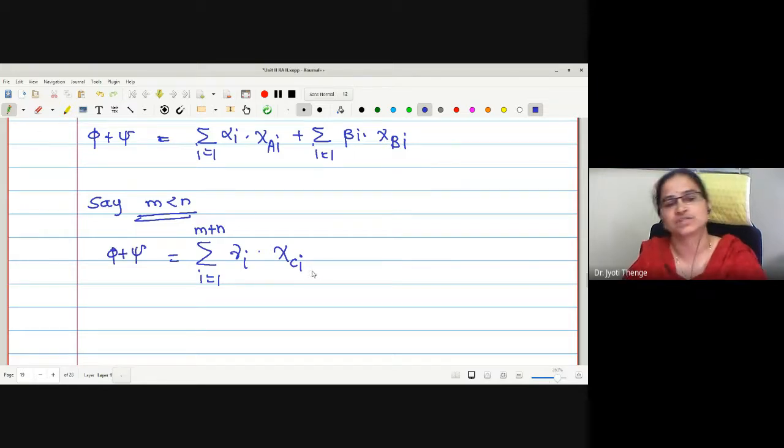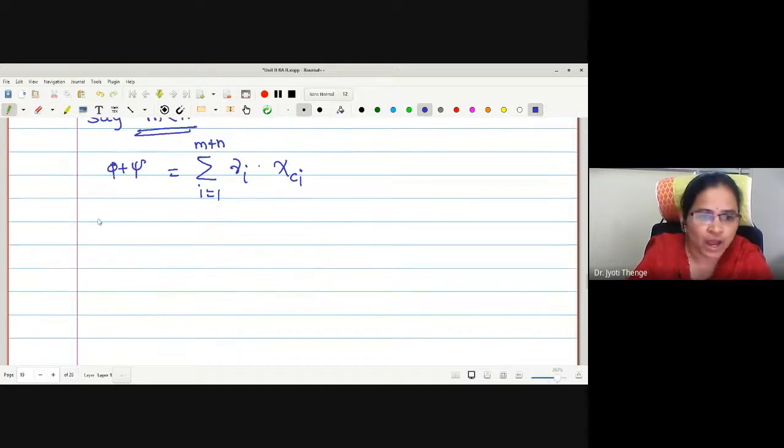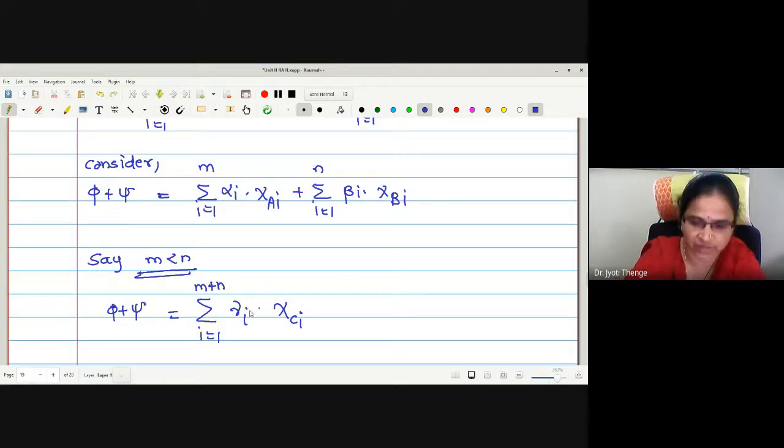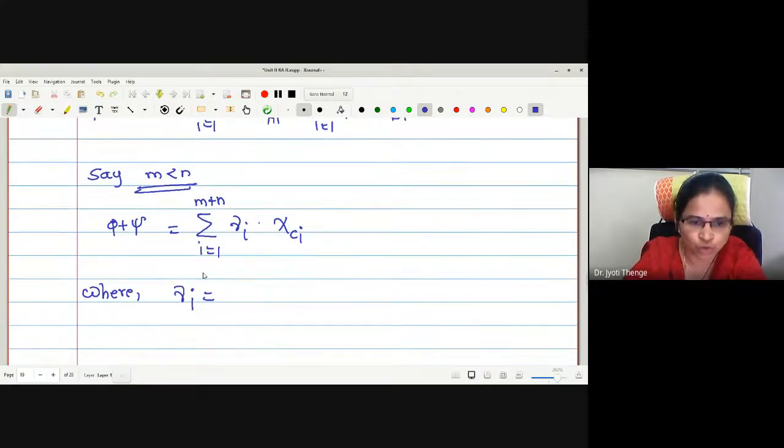Now you may have a question how this is m plus n. Okay, let me explain. I am going to take the parameter gamma_i as alpha_i for the first m values, and then from m plus 1 onwards we will take it as beta. Let me show you how.